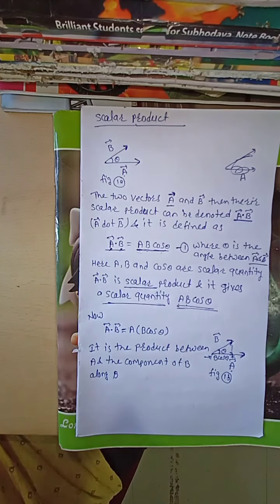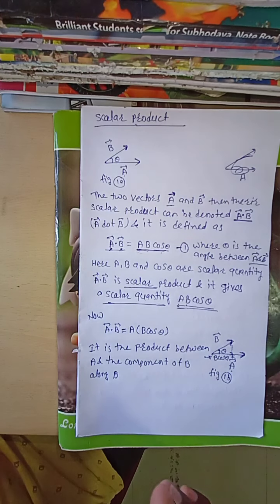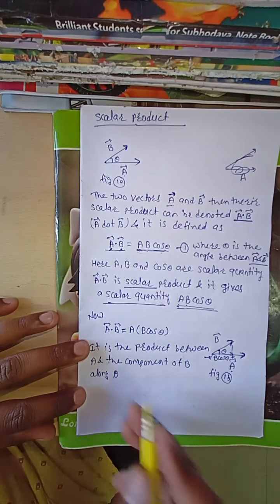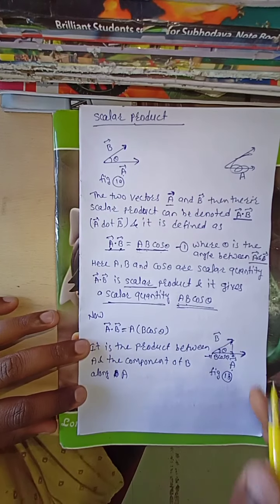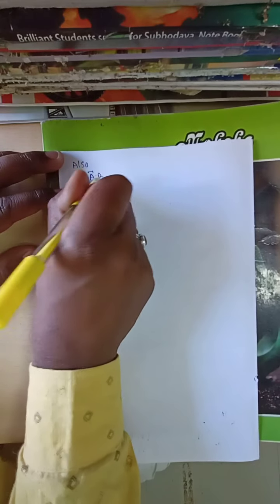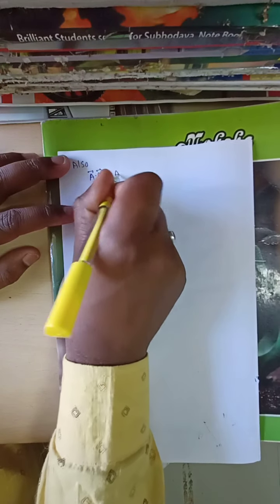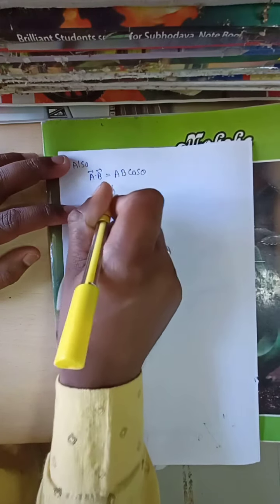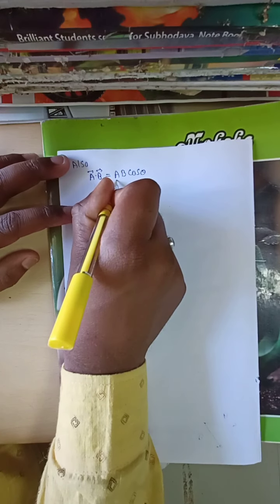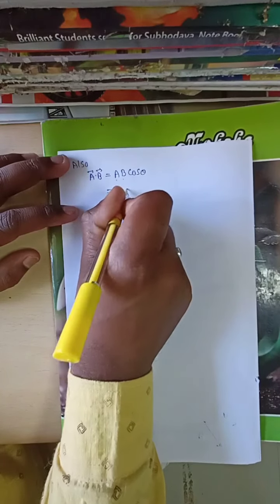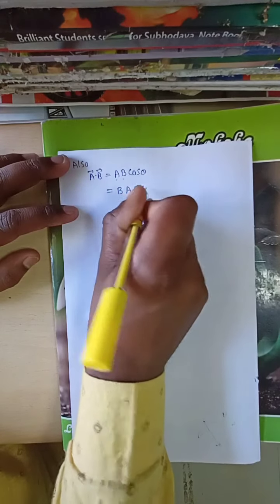In that case, A bar dot B bar is the scalar product, and it is the product between A and the component of B along A. Now also, A bar dot B bar, the scalar product of two vectors, can be represented as AB cos theta. Here A is a scalar, B is a scalar, cos theta is also a scalar. Therefore I can write this as B into A cos theta.